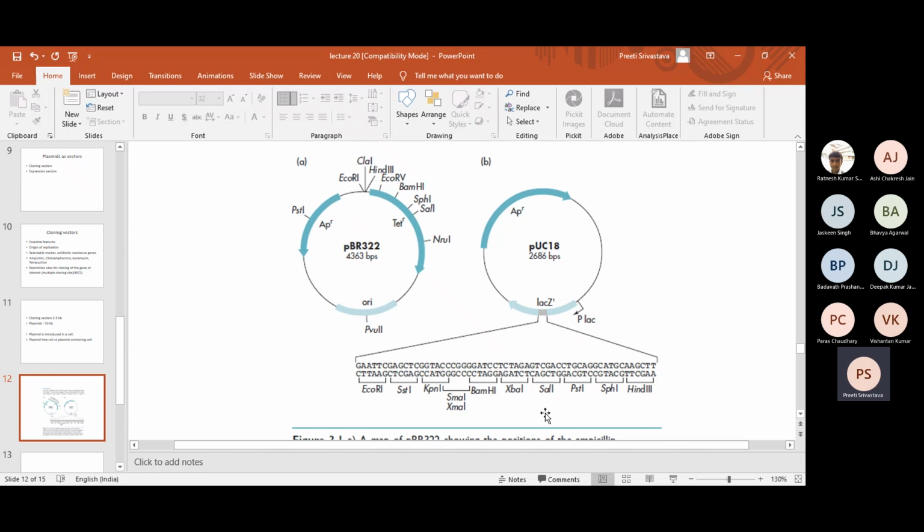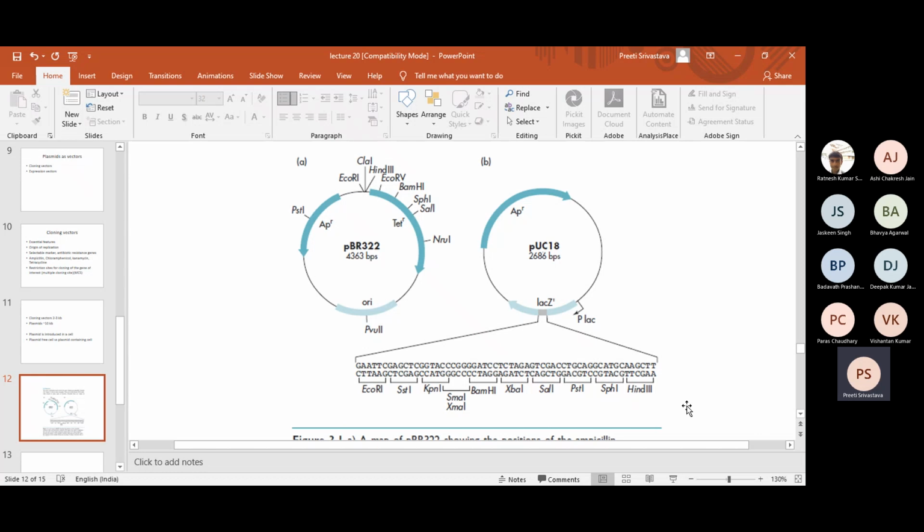In this case, class, what you can see is that the restriction sites are clustered together: EcoRI, KpnI, SmaI, BamHI, XbaI, SalI, PstI, HindIII and so on. They are all clustered together. So this is also called a multiple cloning site. In this case, the multiple cloning site is present internal to the sequence of a gene, lacZ, which encodes an enzyme called beta-galactosidase.